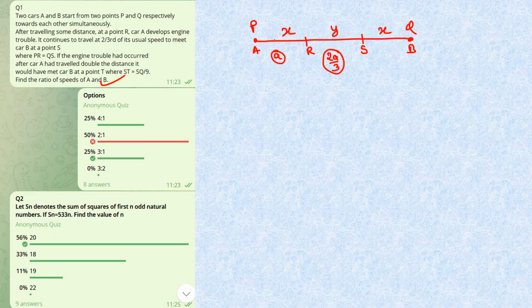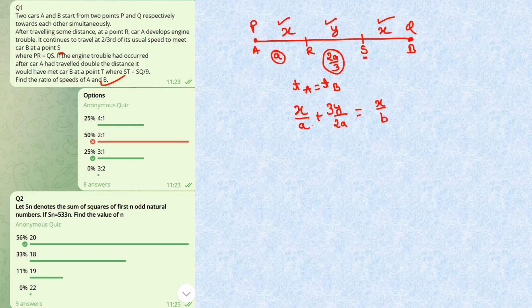So when they meet at this point, it is given that it travels at two-thirds speed to meet car B at point S. So it met car B at point S, and the time taken when they meet is the same. So time taken for A will be equal to time taken for B. Time taken for A means distance covered by A in two parts: X over here with speed A, and Y over here with speed 2A by 3, so the 3 will go over here. Now time taken by B: B has covered only distance X, with speed we will take say B.